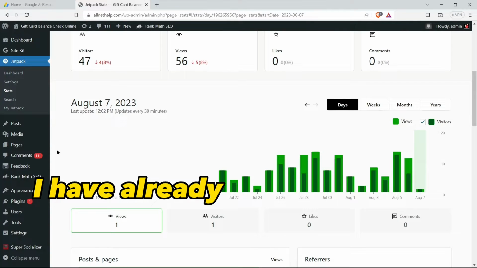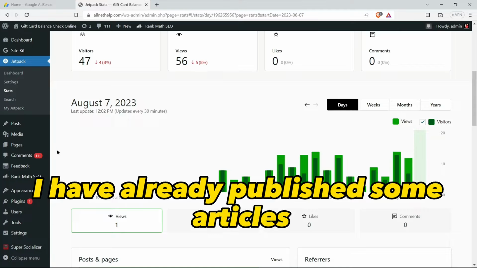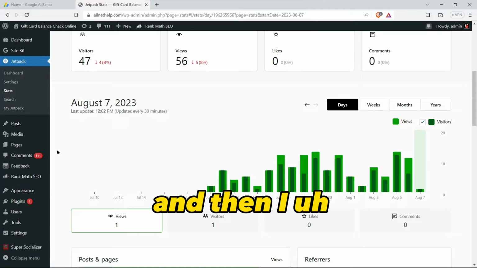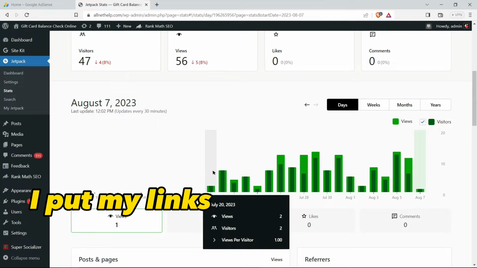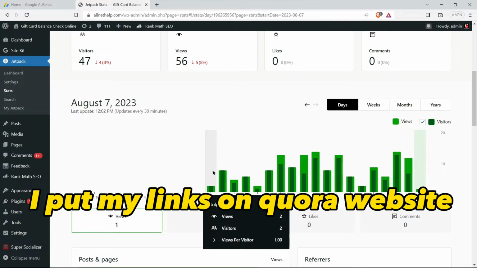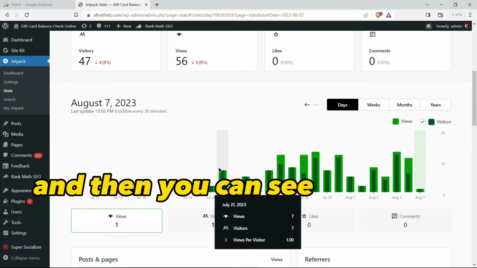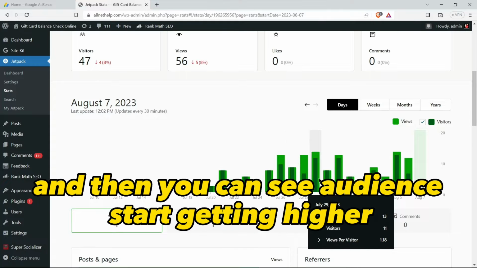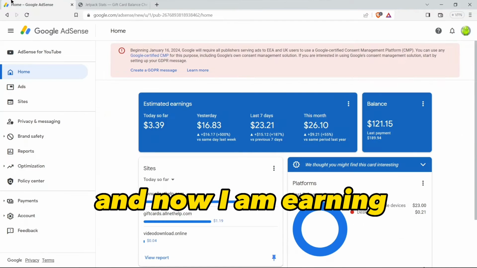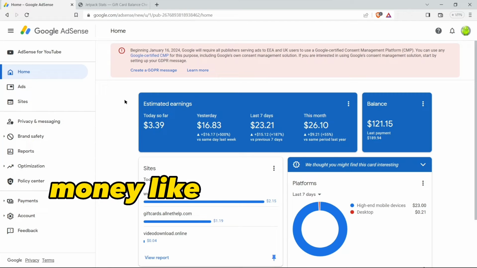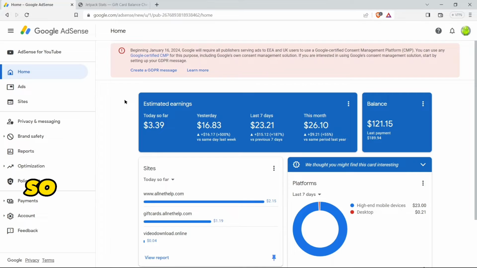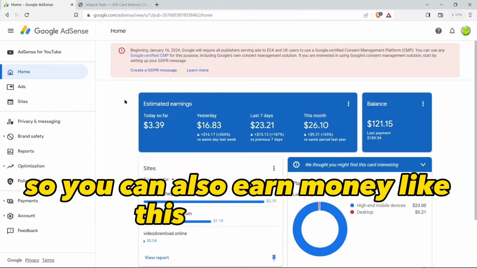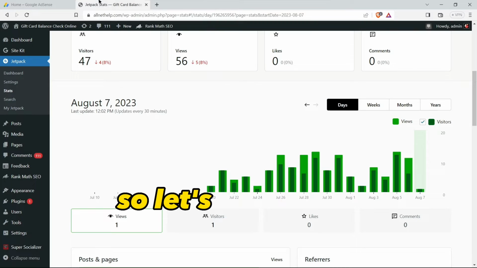Then I published some articles, and then I promoted, or I put my links on Quora website for free, and then you can see audience started getting higher, and now I am earning money like this with the help of Quora website for free. So you can also earn money like this. So let's get started.